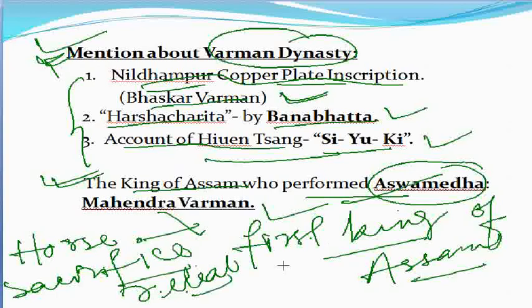Mahendra Varman was believed to be the first king who performed the horse sacrifice in ancient Assam. So these are the important points about the Varman dynasty we need to remember from the exam point of view.